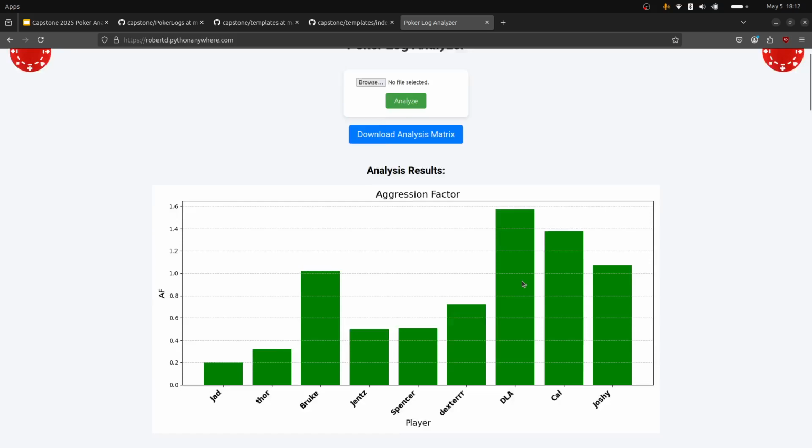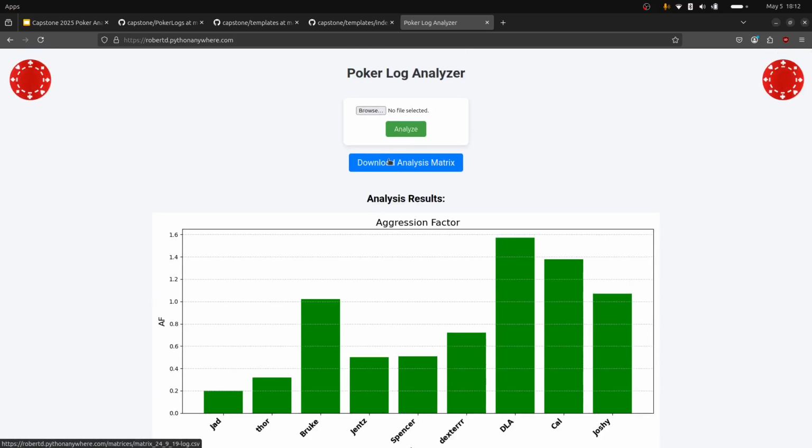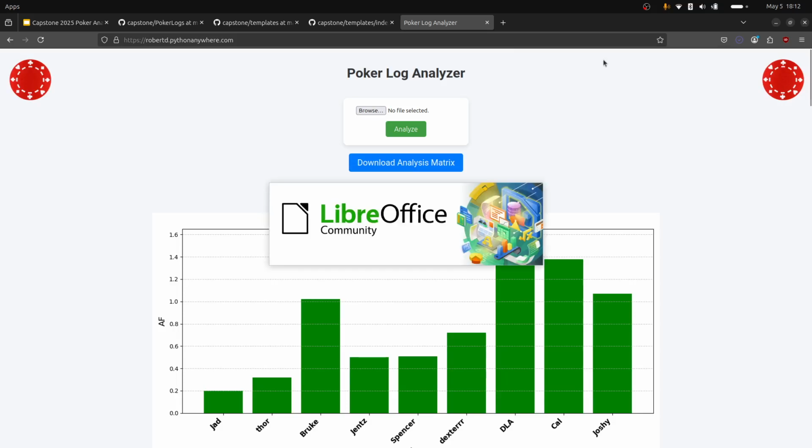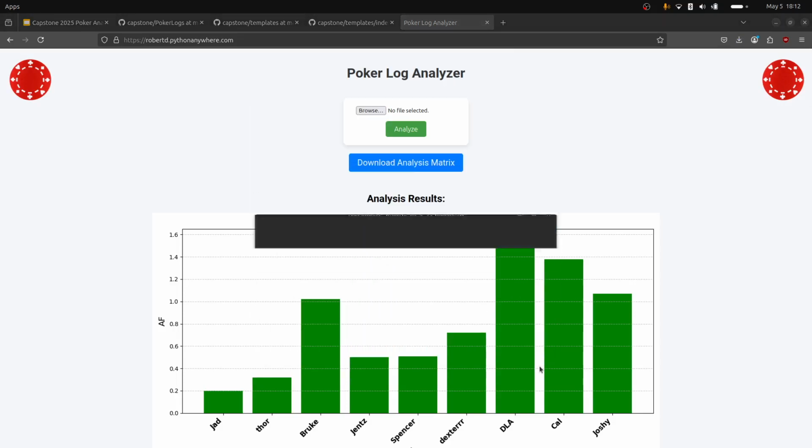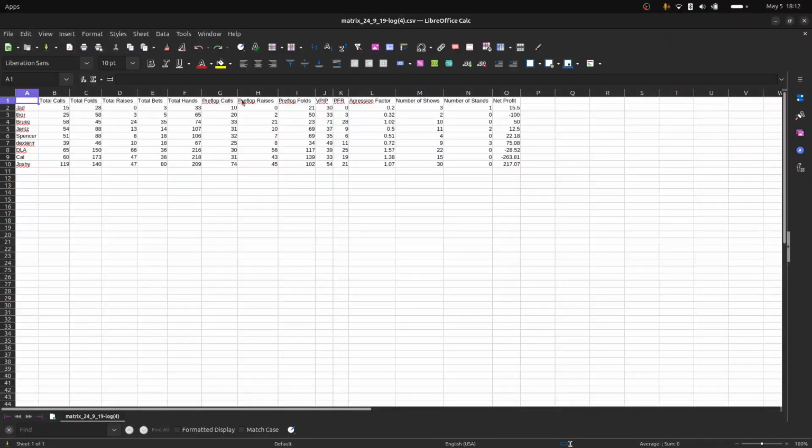And you can see that in this analysis matrix. So I'm going to download this and open this CSV file. And this is a matrix that shows you the stats in a very definite form. So you have players on the left as rows and their stats as columns. So I was saying Josh, he's the most profitable player in the game, and that's true. You can see he profited 217.